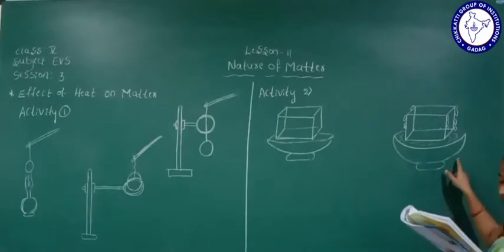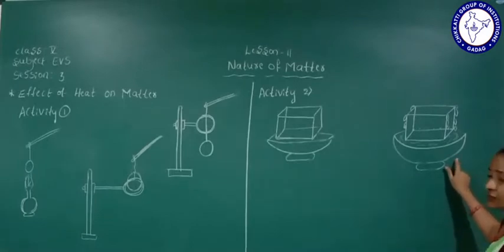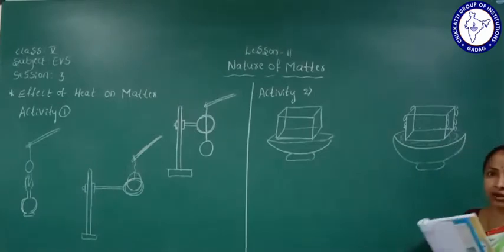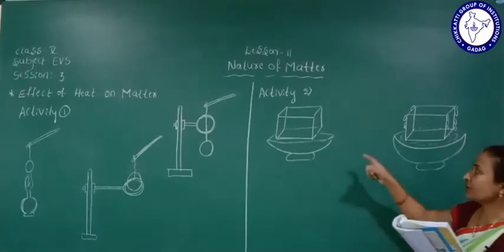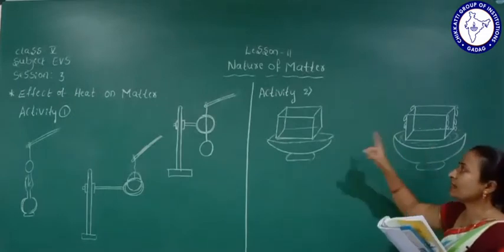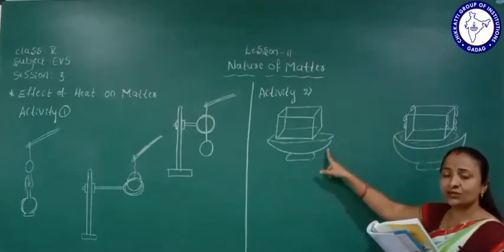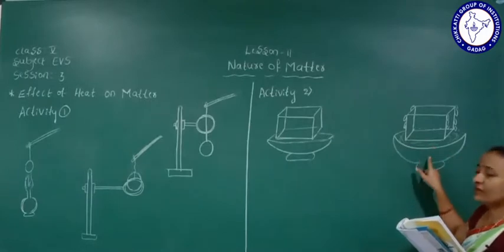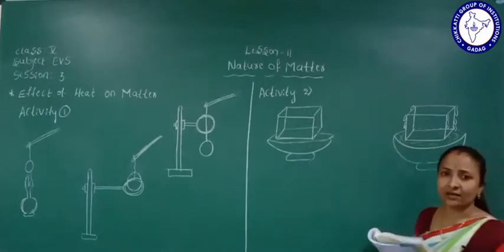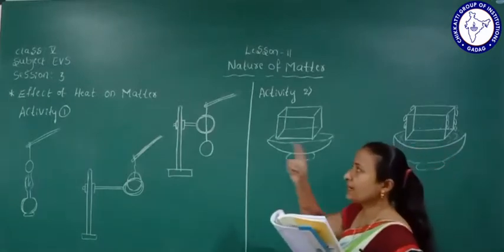The size becomes smaller, reduced compared to the earlier ice cube. Understood? Why does it melt? Because in the refrigerator it was at 0 temperature, and when we take it out to room temperature, it melts. This is the second activity.